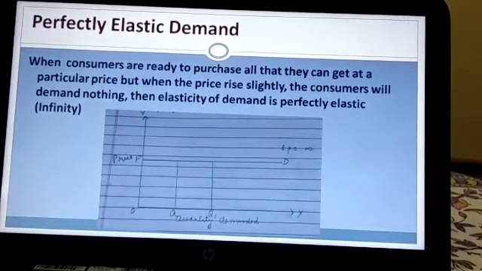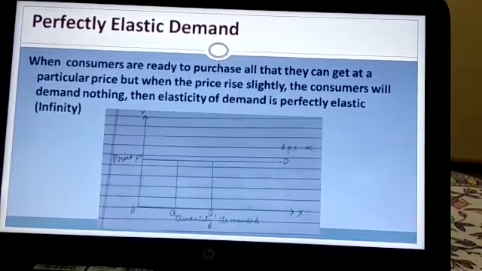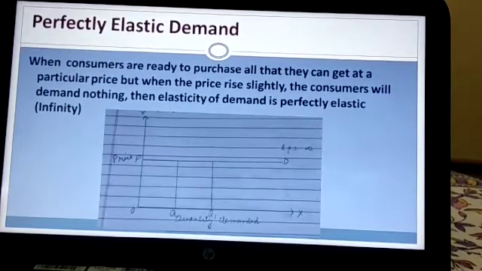Now, the word perfectly elastic means there is a lot of change. What does it mean? Perfectly elastic means when consumers are ready to purchase all that they can get at a particular price.